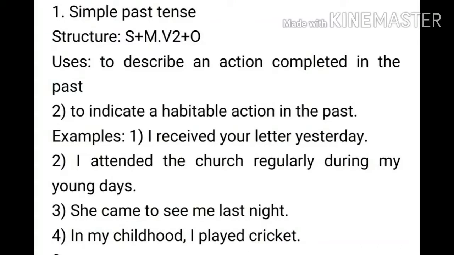Now when we talk about the simple past tense, the structure of it will be subject plus main verb second form, that is the past form of the verb V2, plus object. Now the uses are, the first one is to describe an action completed in the past, and the other usage is to indicate a habitual, not habitable, it's wrongly printed, habitual action in the past.